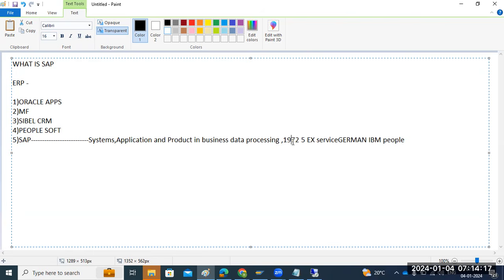Everything was in manual ledgers in 1972.